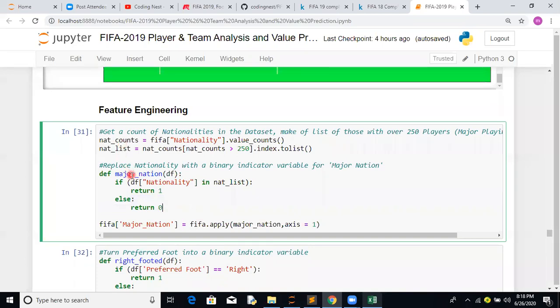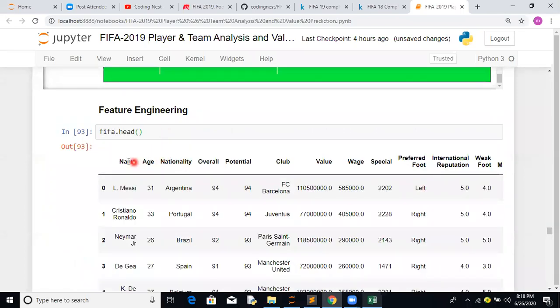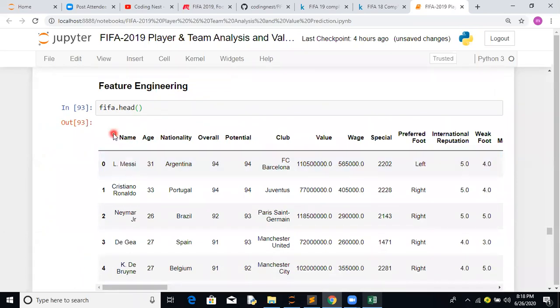Here we have created a function, and here we are applying it. So this is how you convert a categorical column. Let's see what all features are there. So this is how important this is. Now you are coming to the modeling part. You have to decide which features you have to take into account.